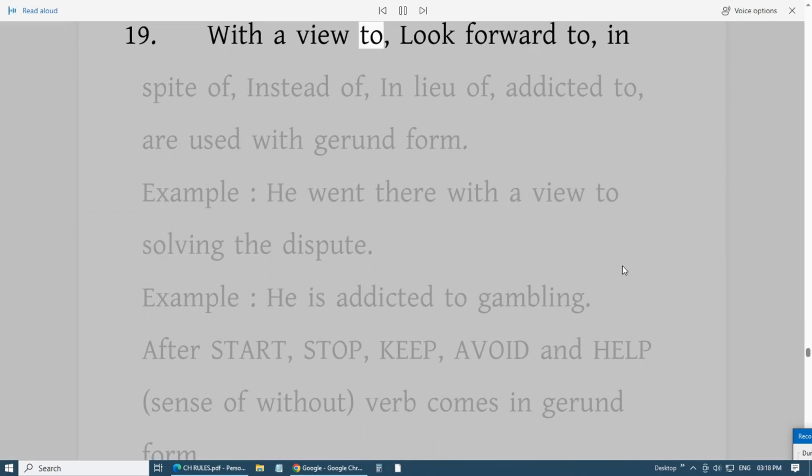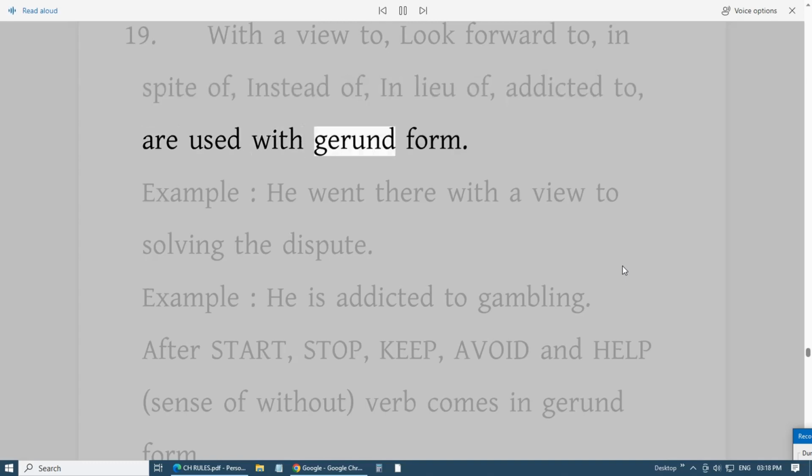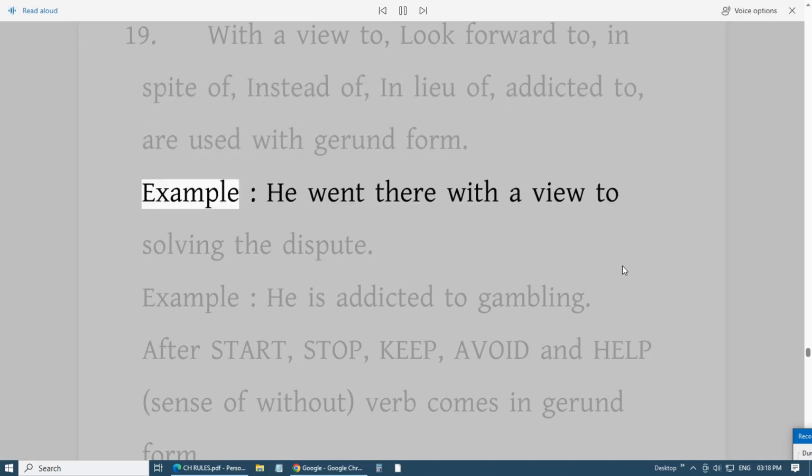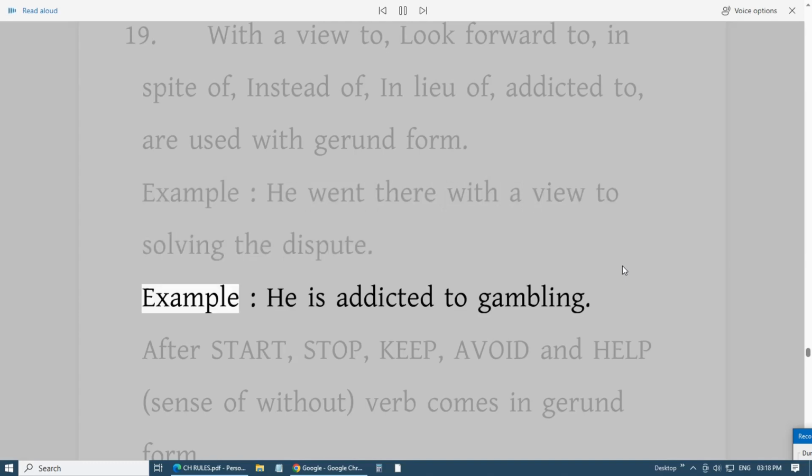19. With a view to, look forward to, in spite of, instead of, in lieu of, addicted to, are used with gerund form. Example, he went there with a view to solving the dispute. Example, he is addicted to gambling.